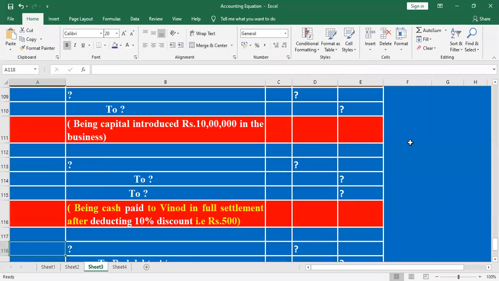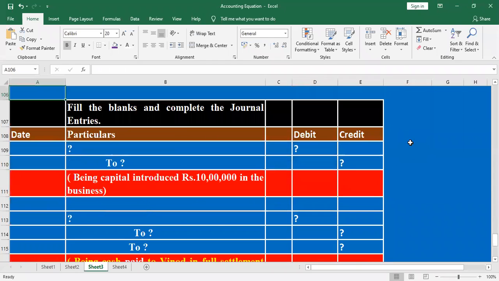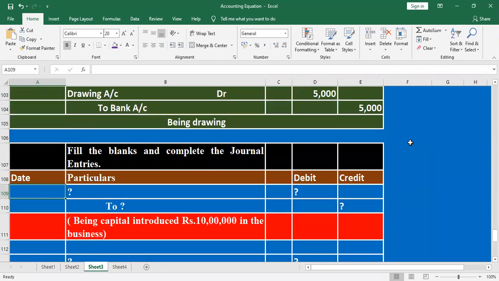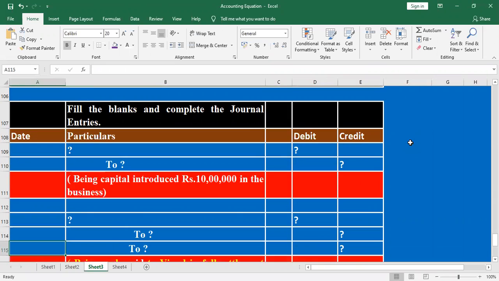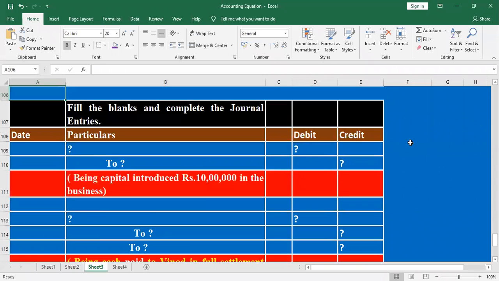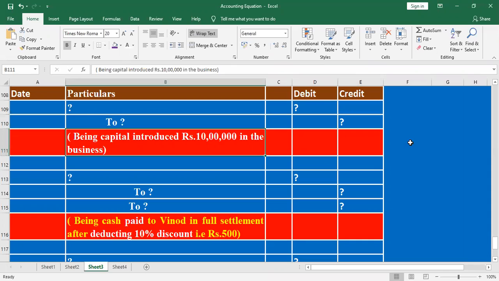Next, the journal entry. Sometimes they ask some analytical questions. Listen, here, it is already discussed earlier. Being capital introduced. Look at the transaction. Here, filling the blanks for the journal entry. Complete the journal entry. What are they given here? Particulars, they are given a question mark. Credit, a question mark. Amount also, a question mark. You have to fill in the question marks.